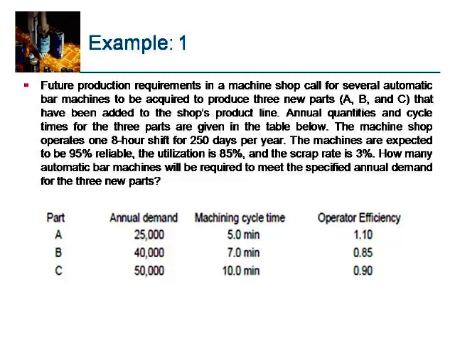The machines are expected to be 95% reliable, utilization is 85%, and the scrap rate is 3%. How many automatic bar machines will be required to meet the specified annual demand for the new 3 parts? So the demand for all the parts A, B, C is given, and the machining time is given, and operator efficiency is also given here.